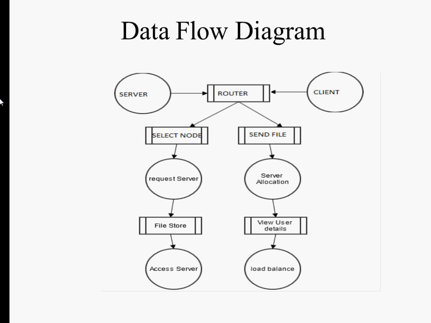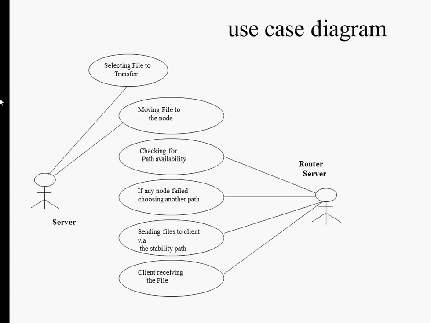This is a data flow diagram. Client sends a request through router and server responds to them, then sends a file to the router. And the use case diagram: server and router have been processed.